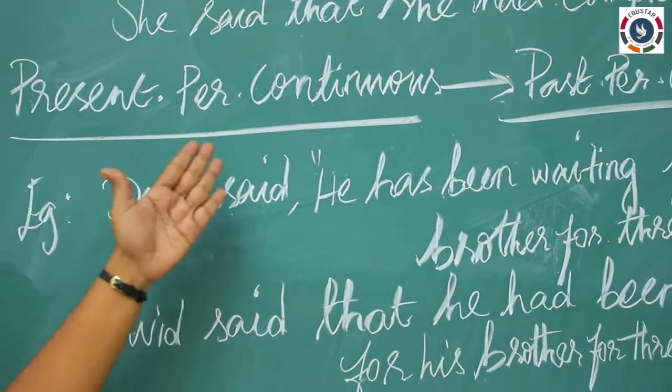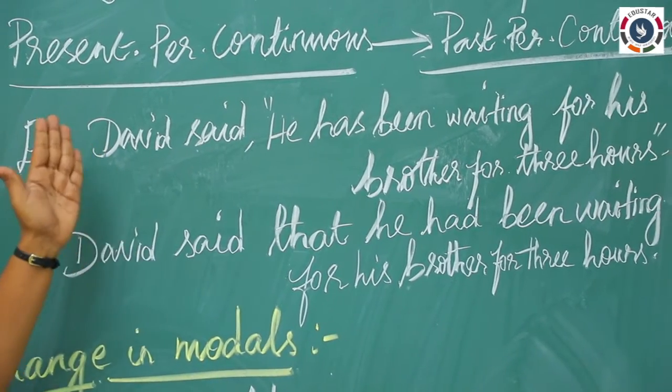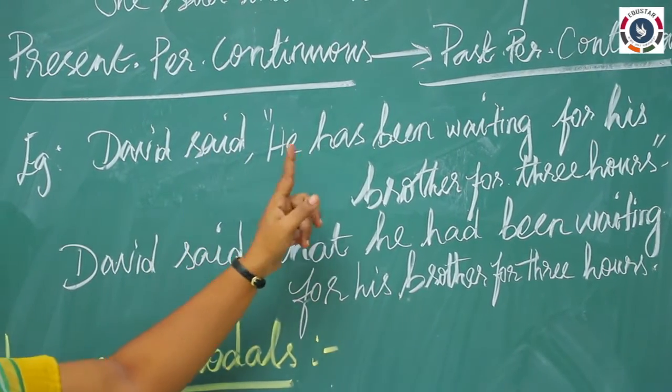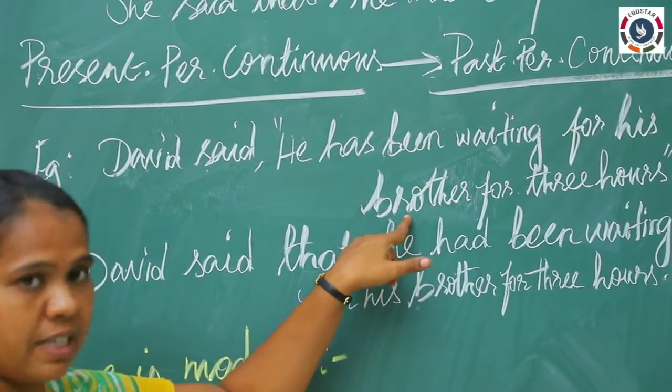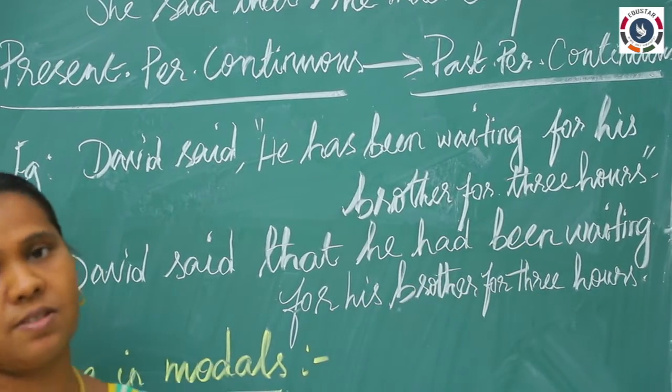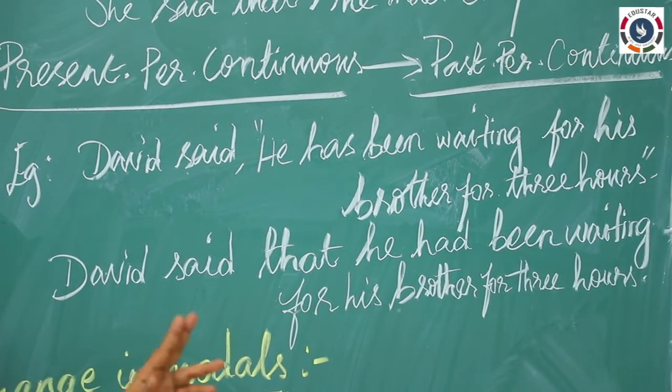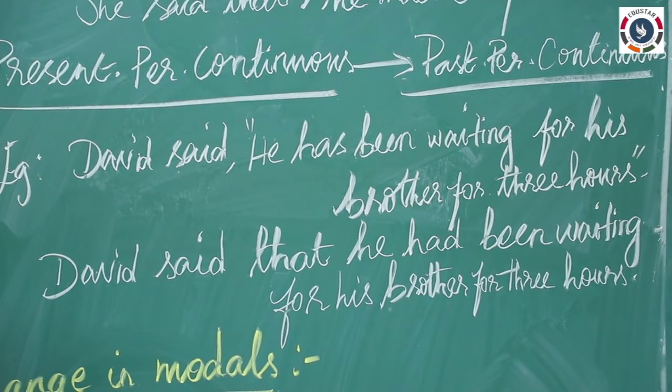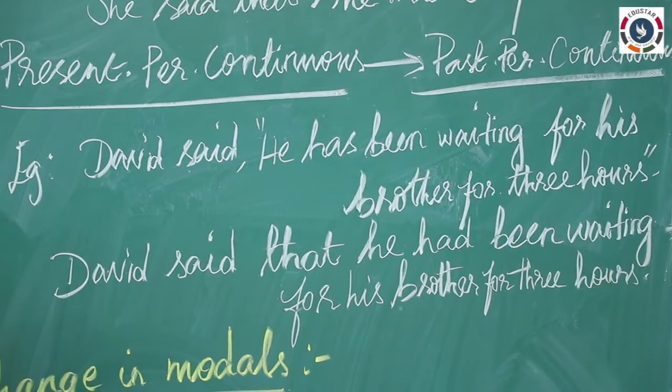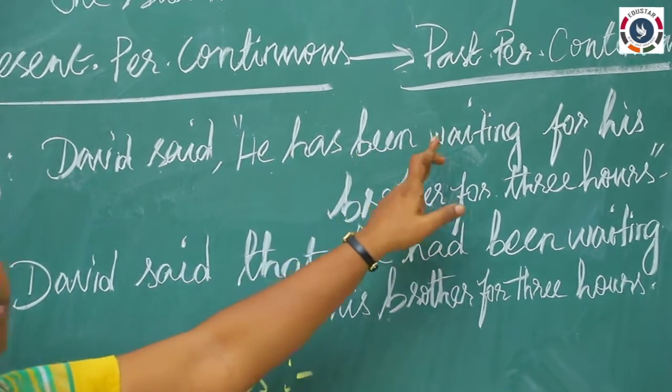And present perfect continuous. See here, David said he has been waiting for his brother for 3 hours. So he has been waiting for more than 3 hours, he has been waiting. So, has been waiting.